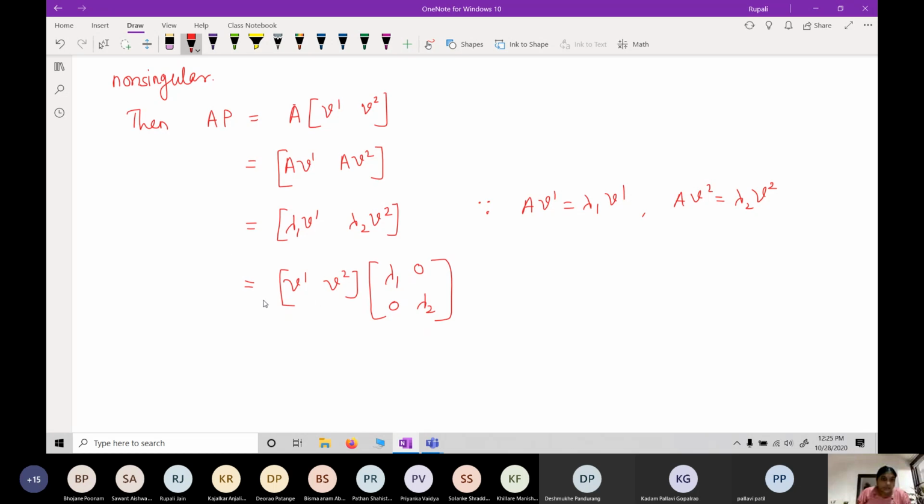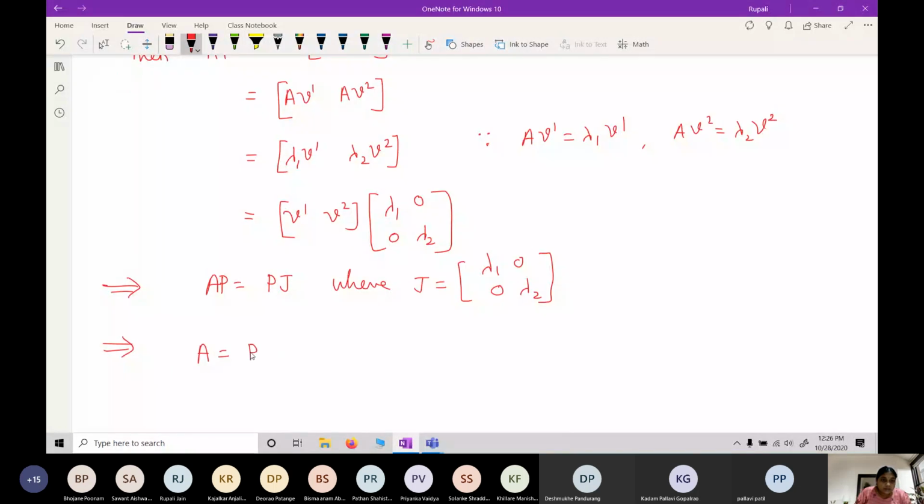So AP is equal to P J, where J is equal to lambda 1, 0, 0, lambda 2.